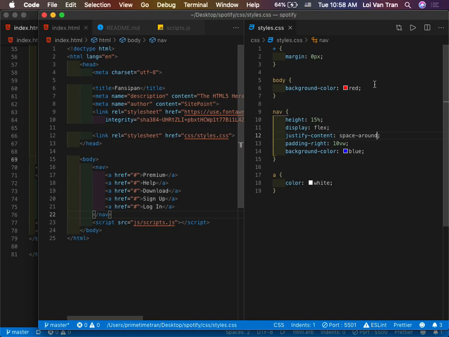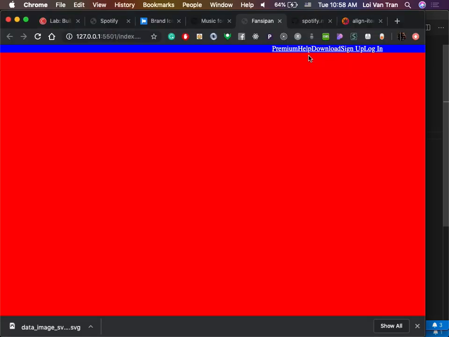Okay, so the fundamental problem right now is that we're trying to stick everything on the right and space it out a bit, but we need something on the left. What do we want on the left here, guys? What do we always see almost on every single website? Some type of icon, right?